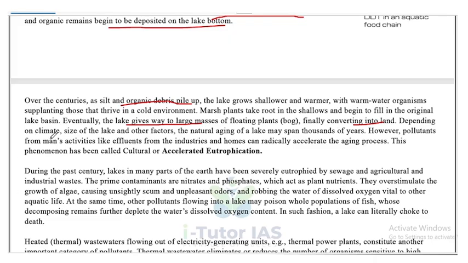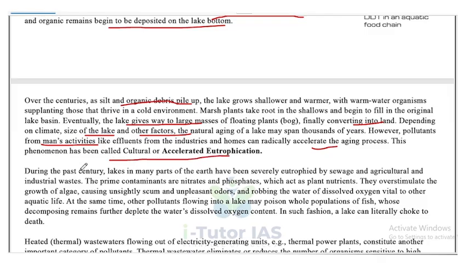Depending on climate, the size of the lake, and other factors, the natural aging of a lake may span thousands of years. However, pollutants from man's activities, like effluents from industries and homes, can radically accelerate the aging process. This phenomenon is known as cultural or accelerated eutrophication.